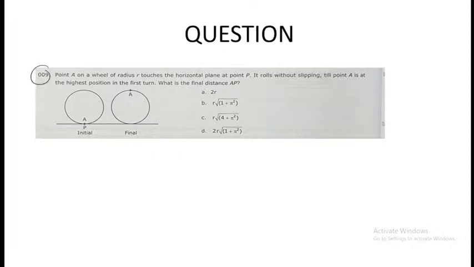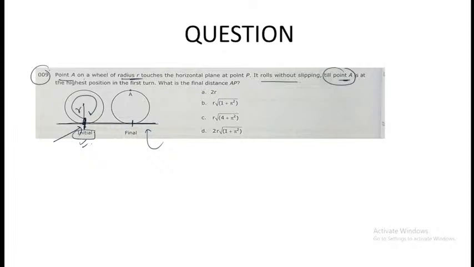The question is saying point A on the wheel, like over here, this is a complete wheel given to you and this is the initial position of the wheel, of radius r. So from here to here the radius is given to you as r. It touches the horizontal plane at point P. So this is your plane and the point touching is known as P. It rolls without slipping. So from here it is rolling and moving to this particular position, till the point at which A is at the highest position.